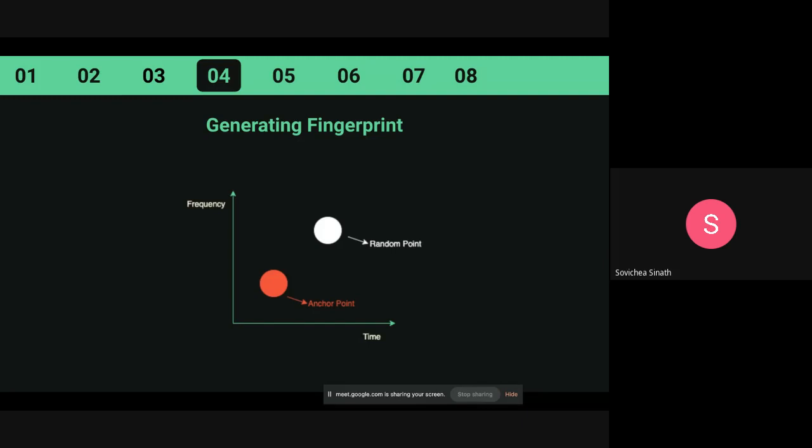How about time? Time is a bit harder because time is not fixed. It's always dynamic. It's either a 3-minute song or a 10-minute song, if that's possible, and our recording is always 10 seconds. So we cannot just save the time and then perform an SQL query for that exact same time. It would not work. So rather than storing time as a unit related to the time axis, we store time relative to another point.